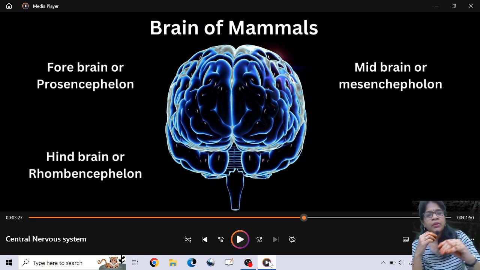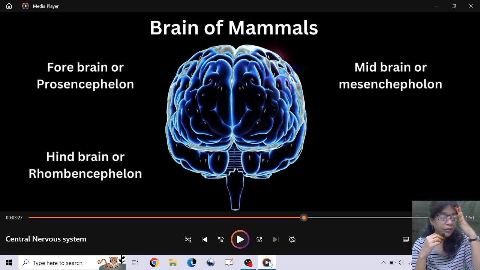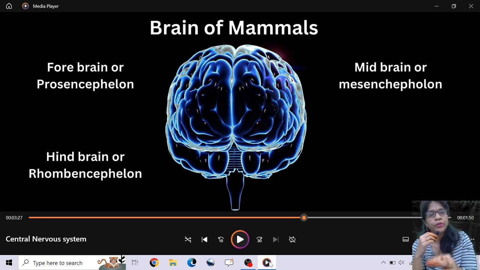And you have a nervous tissue that is connecting the left and right parts of your cerebellum. It is called the pons varolii. The left part and the right part of your cerebellum are connected with a nervous band called pons varolii. This cerebellum doesn't have any cavity, unlike the cerebrum. The cerebrum has a cavity in it, but the cerebellum doesn't have any cavity.